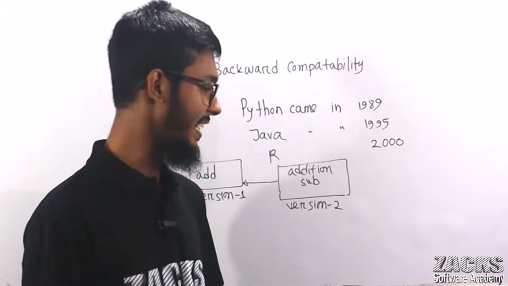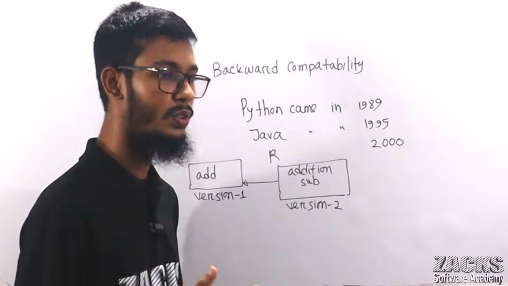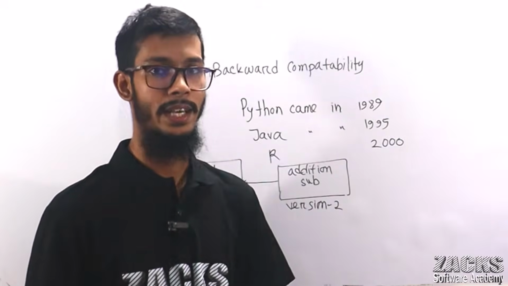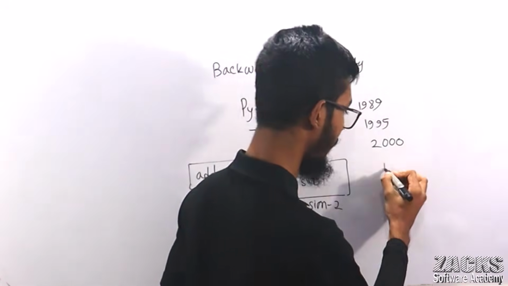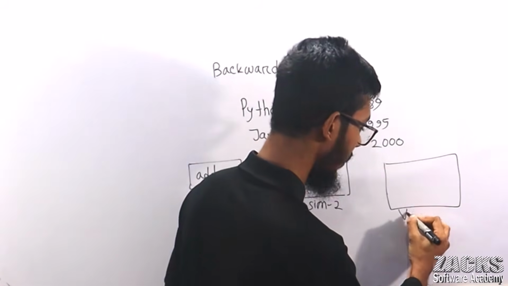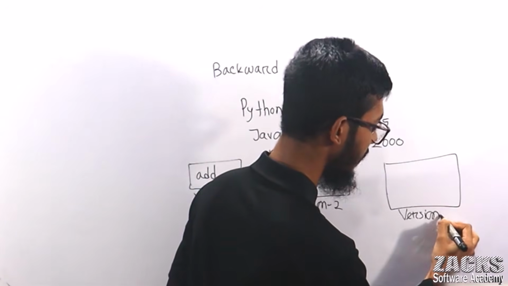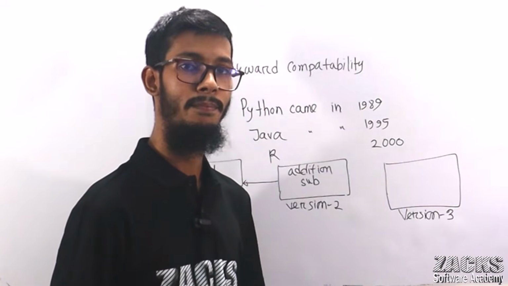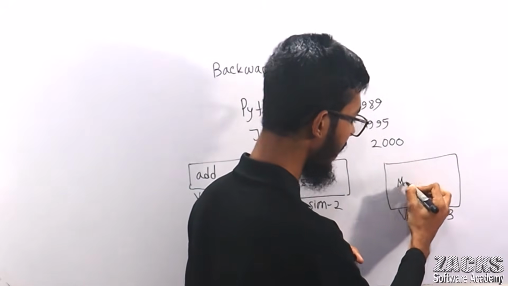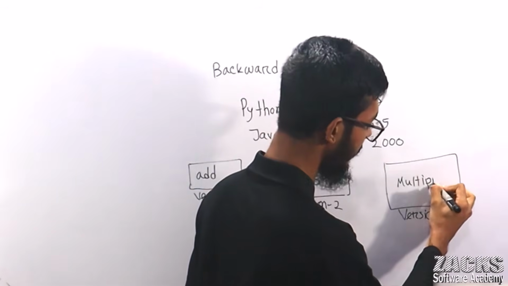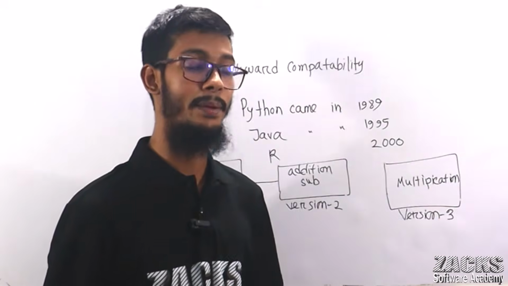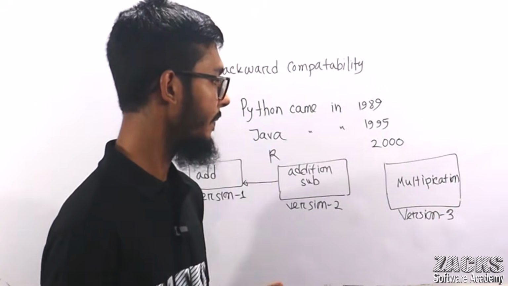I am not explaining anything complex. Consider after a few days you asked me to update your software, so I updated your software again. Consider this is the version 3, right? Now, this software can perform only, consider, multiplication. Your version 3 software can perform only multiplication operation.